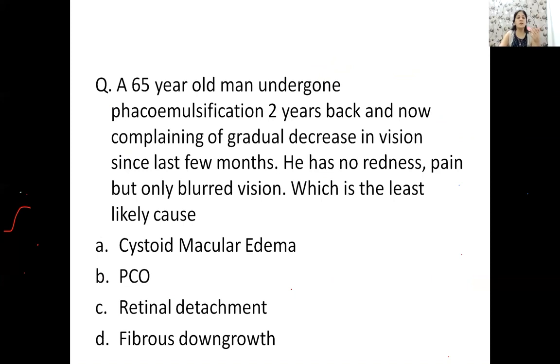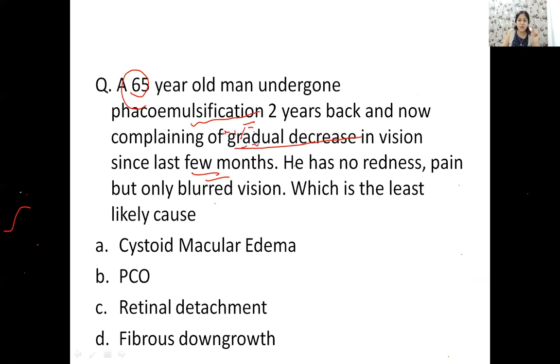Some more questions, some more revision things which can be there in your exams on cataract first of all. Okay, let's read. So there's an old man. History is important. There's an old man who has undergone a surgery. Which surgery? A phacoemulsification surgery 2 years back. And now he is complaining to you of gradual decrease in vision since few months. Okay? That means he was apparently okay for maybe a year or so, but now he is having a gradual decrease in vision. Now there is no redness, no pain, but there is only a decrease in vision, only the blurred vision. So what do you think is the least likely cause?